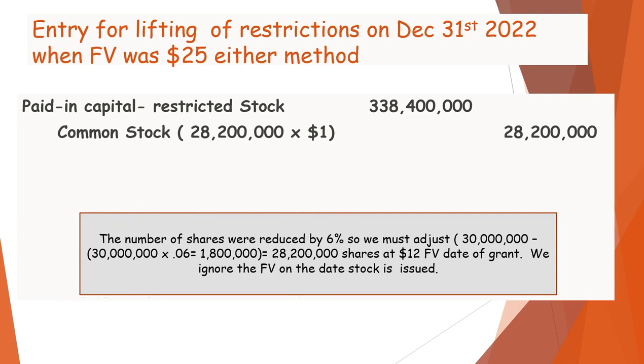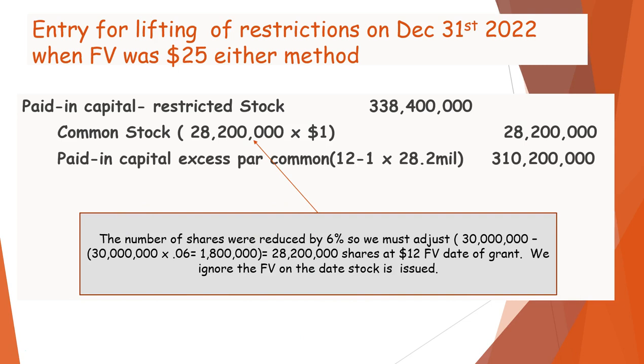We would have 28,200,000 shares, and the difference would go to additional paid-in capital. And the calculation you see down there is you're going to take 30 million times 6%, and that's 1.8 million, and subtract that from the 30 million, and that's how you get the 28.2 million.